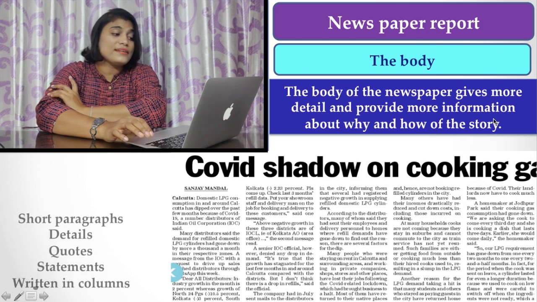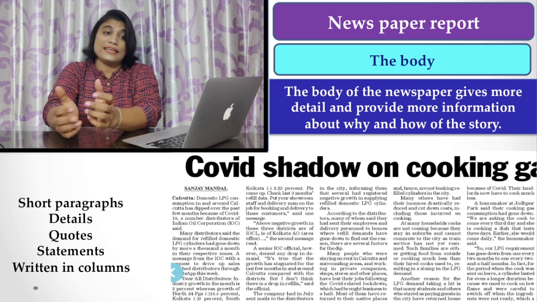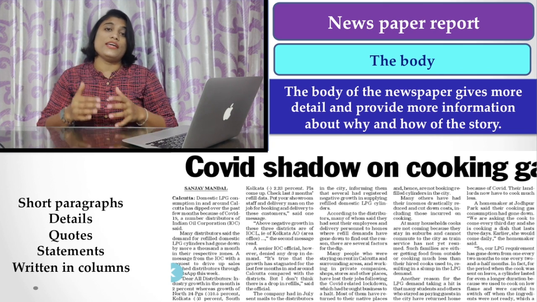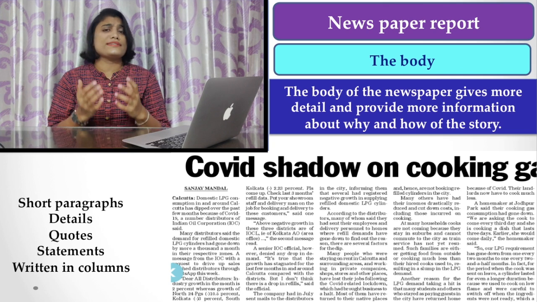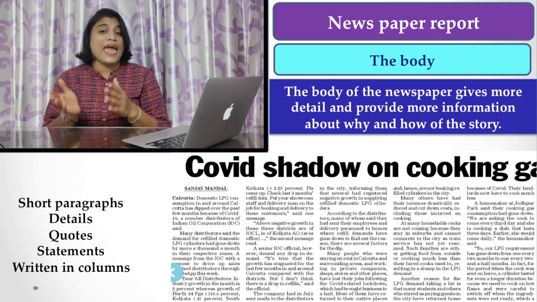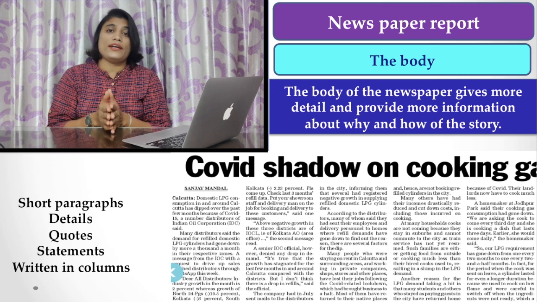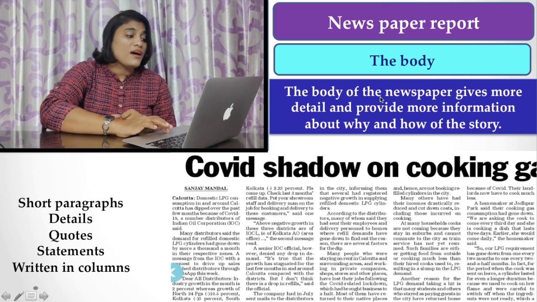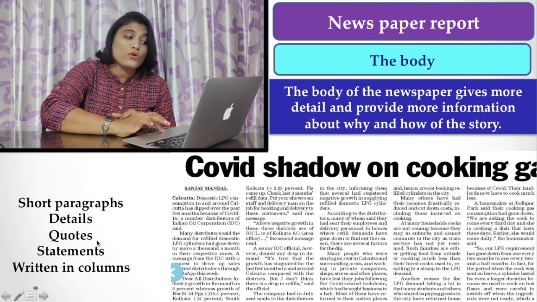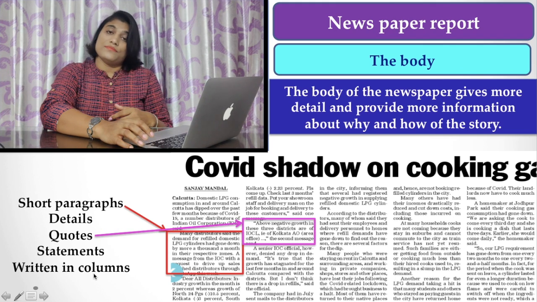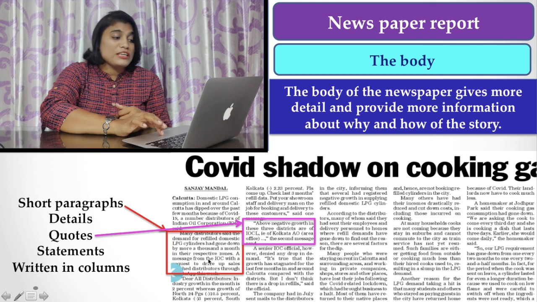Another important thing is that the body may consist of several short paragraphs, and in those paragraphs you have to include details, quotes and statements, all written in columns. So these are the features.